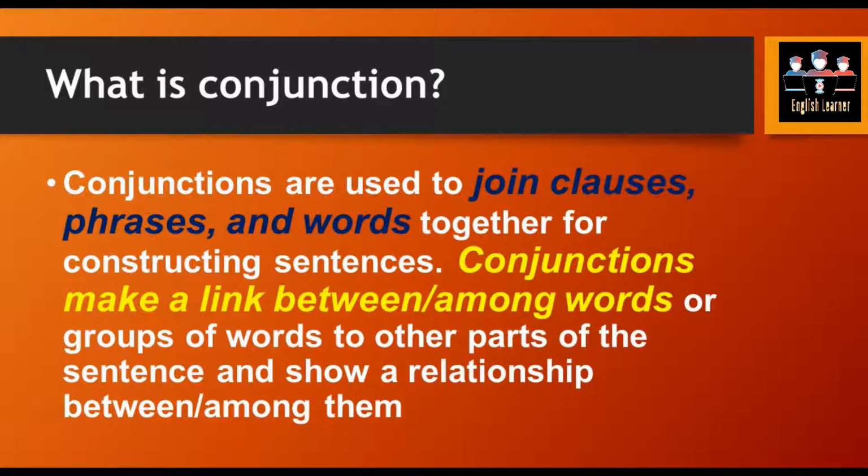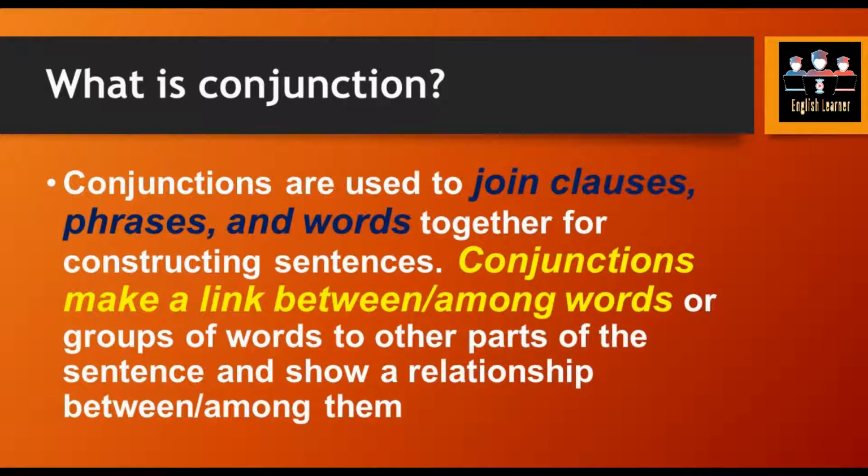Constructing means delivering the fruitful and meaningful texture to the sentence. Conjunctions make a link between or among the words. Between is used for two things, and among is used for more than two words, that can be 3, 4 and so on. So among is used for more than two, or the group of the words to other part of these sentences and show relationship between or among them.